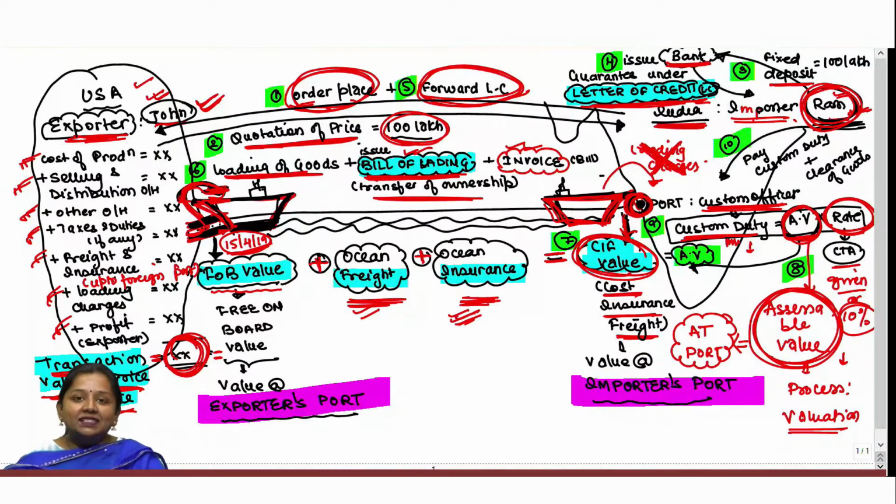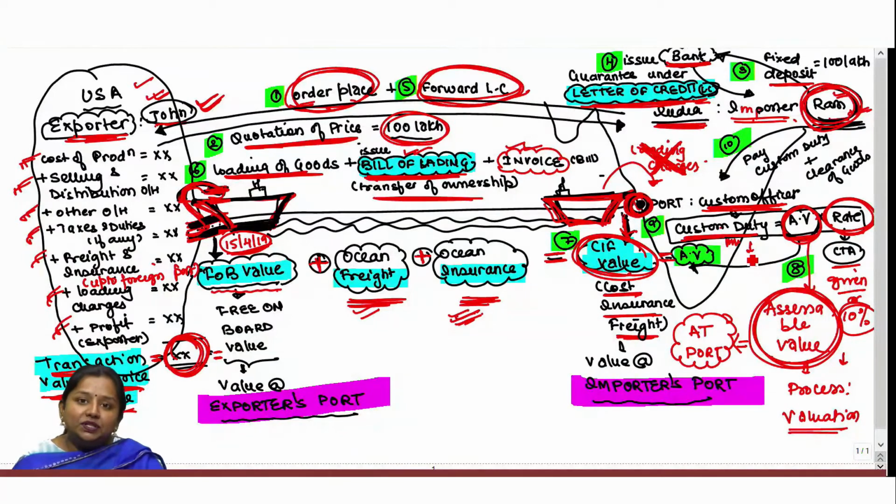It means that assessable value at the Indian port shall be equal to the CIF value at which goods are delivered at the Indian port. And CIF value is nothing but the aggregate of FOB, freight and insurance. Okay. So, once CIF has been computed, the CIF value has to be taken as assessable value, upon which the rate from the Custom Tariff Act shall get multiplied, ultimately resulting in the computation of custom duty.